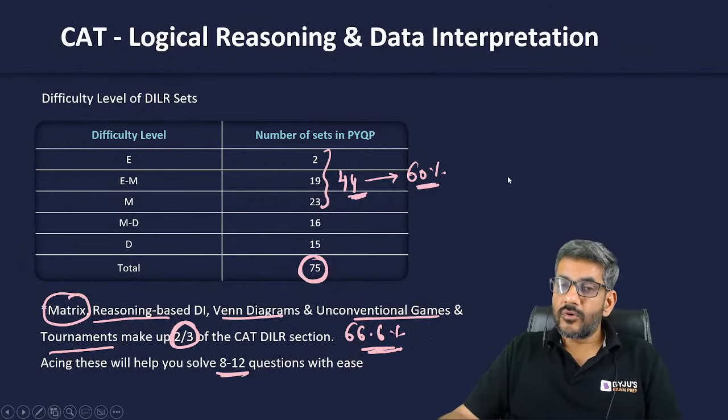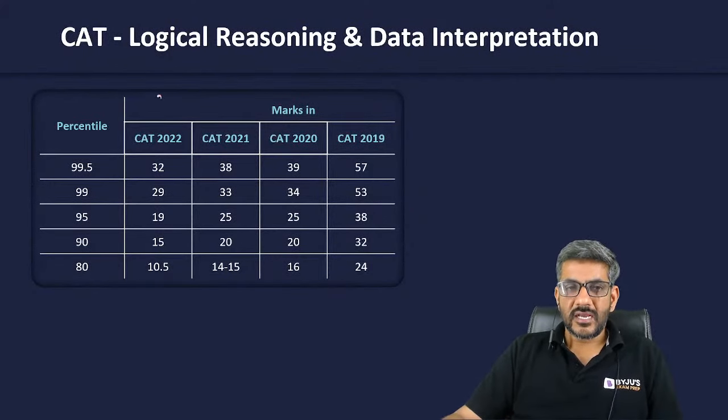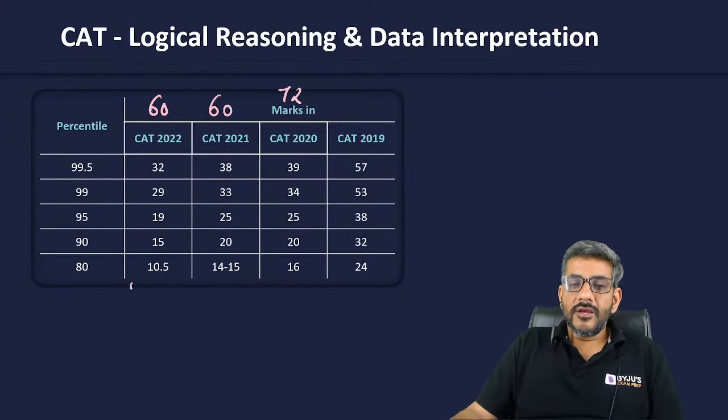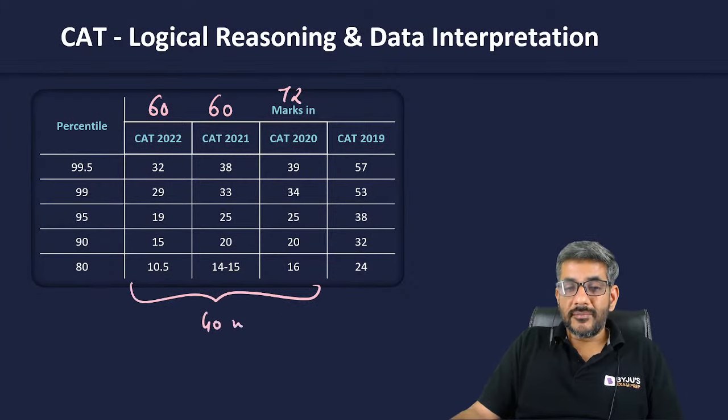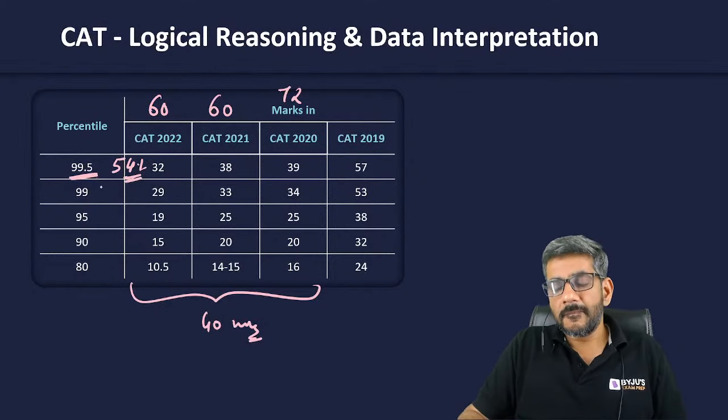Now comes the most important point. 60% means what? If you look at the score versus percentile, last year the section was of 60 marks, the year before that 66, the year before that 72. In all 3 years, the section was of 40 minutes. Just see, a 99.5 percentile was there at approximately 54%.